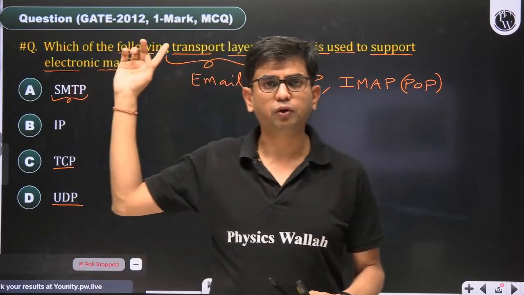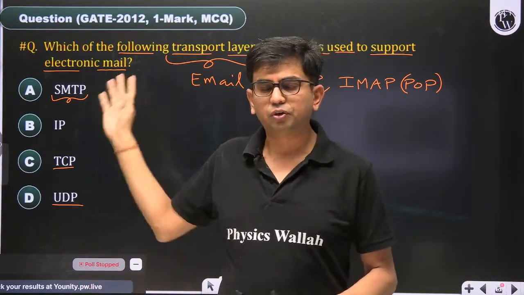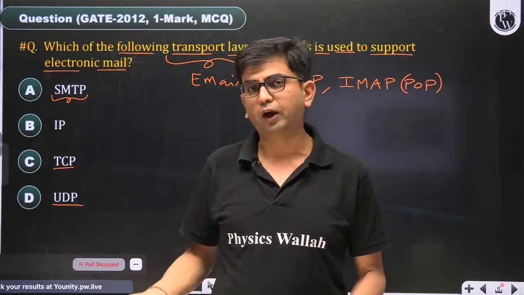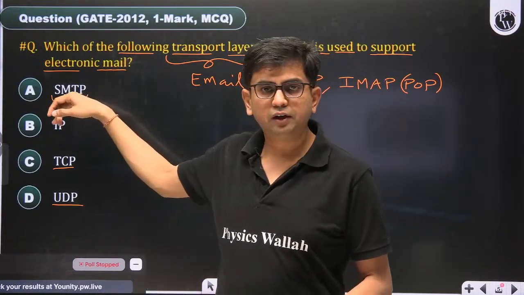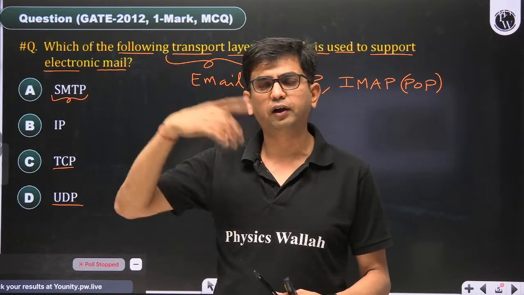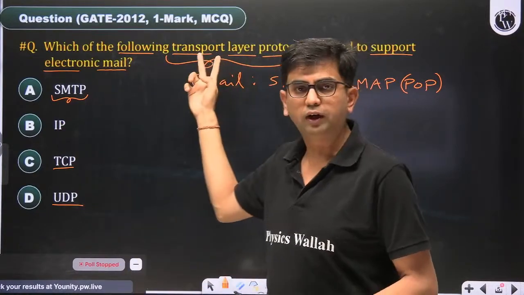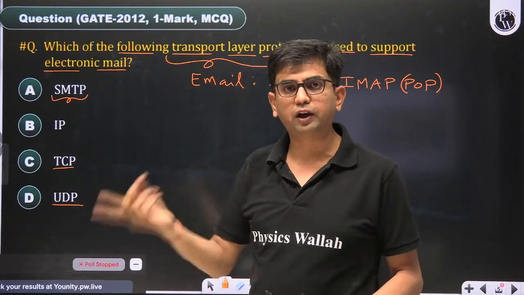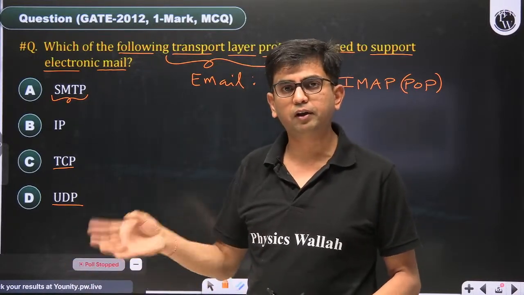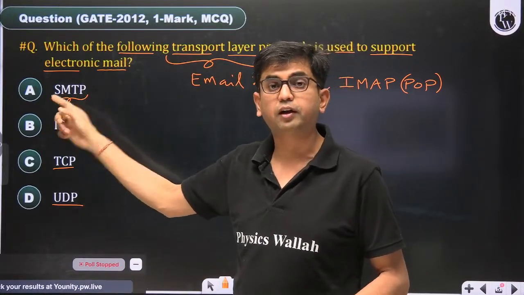In 2012, I repeated the GATE exam because in 2011 I got a 200-plus rank. So I decided to repeat the GATE exam and I got 105 rank in 2012. But while giving the exam, initially I decided to answer SMTP. Then I reread the question one more time, and while reading it I got to know that it is a transport layer question. If I had not read the question again, I would have taken SMTP. So I also made the mistake in the first attempt, but in the second attempt I recognized that an application layer protocol is not being asked, a transport layer protocol is being asked.